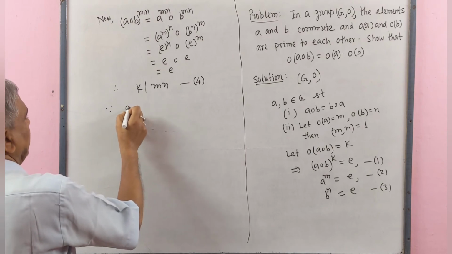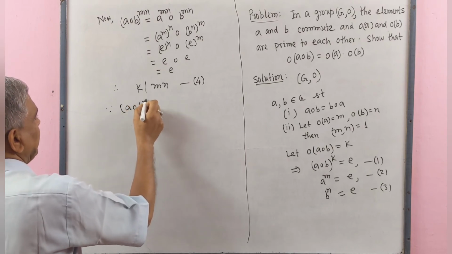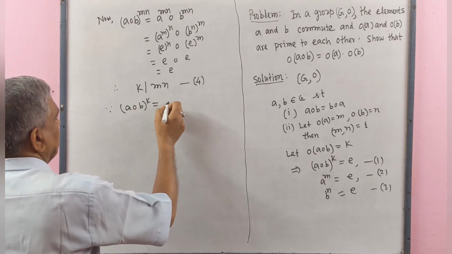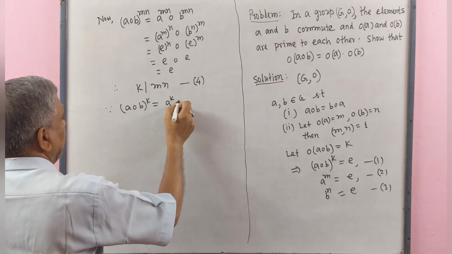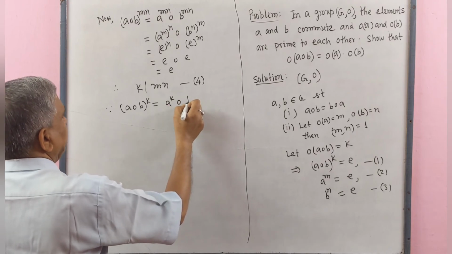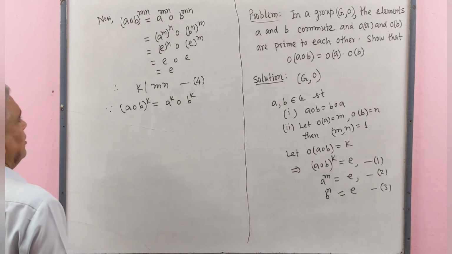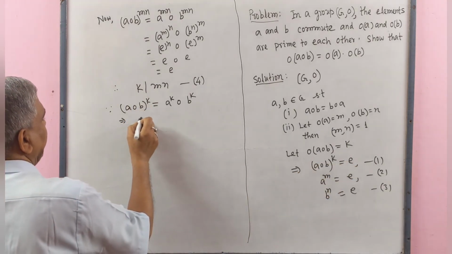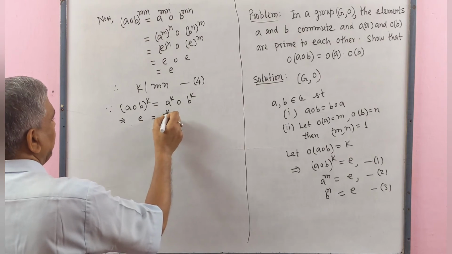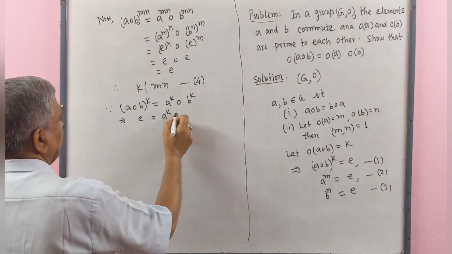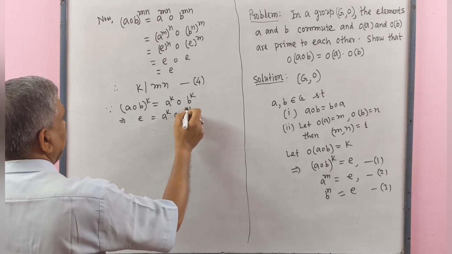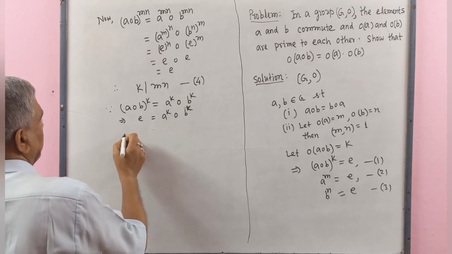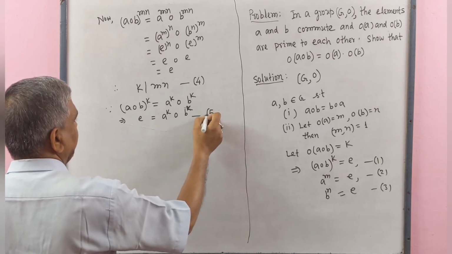Since (A operation B) to the power k equal to A to the power k operation B to the power k. Here from one, left side is identity element, A to the power k operation B to the power k. This is number 5.